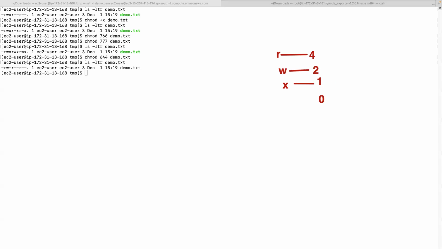Accordingly, however you want to give the permissions, that's how you have to assign. Like I told you, you have to group them into 3 characters, right?